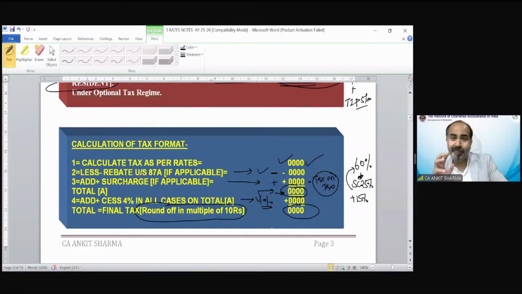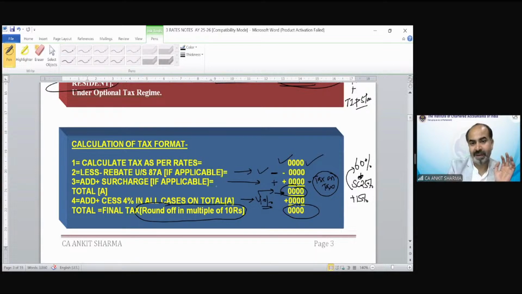So there are 4 components to calculate your tax liability. The first one is the normal tax slab rates. Then we have to apply rebate if applicable. Then we have to add surcharge if applicable. And then we have to apply cess. Cess is going to be applicable in all cases. Look, rebate has a specific rule. Up to 5 lakh, you can utilize it. Fine. Surcharge also has a specific rule.